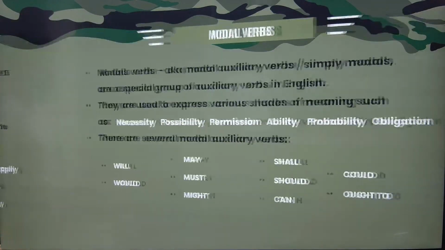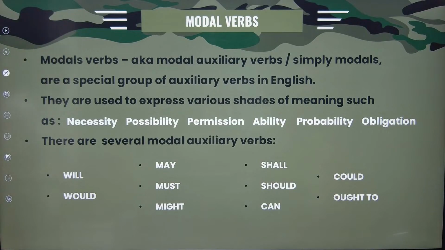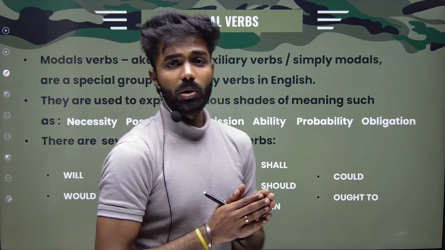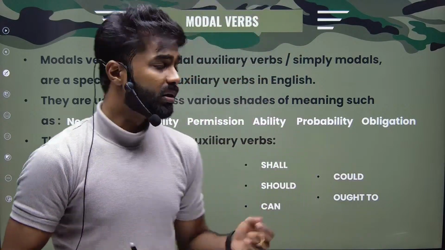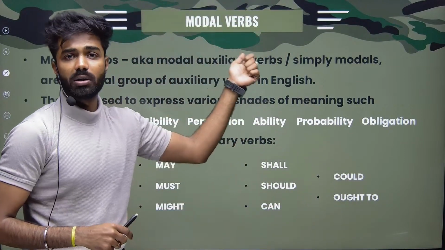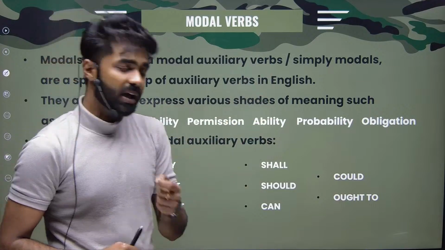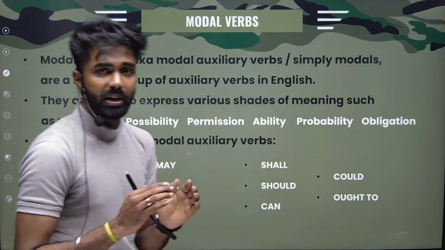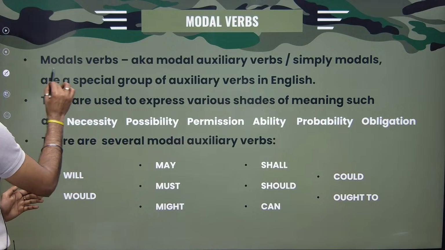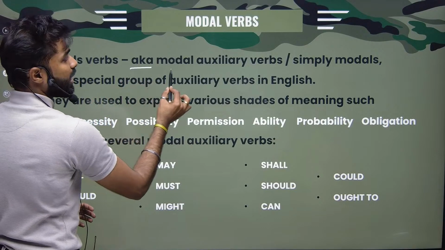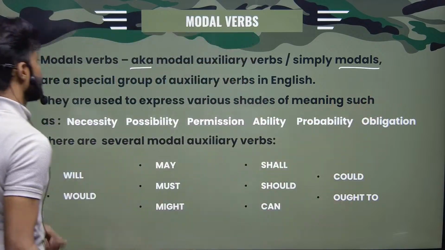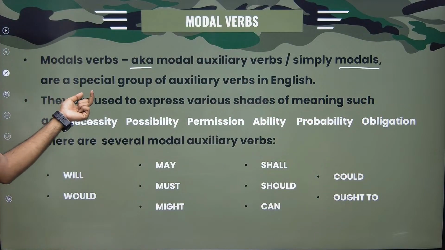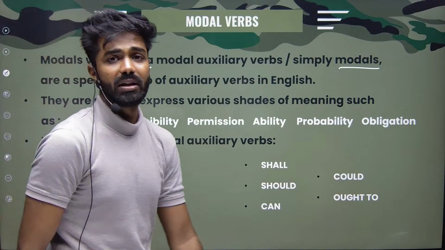Now, what are modal verbs? You have to understand what modal verbs are. I'll dedicate a separate class to teaching modals, so that you will get everything in detail and precision. Right now, let us just look at the basics. Modal verbs, also known as modal auxiliary verbs or simply modals, are a special group of auxiliary verbs in English.